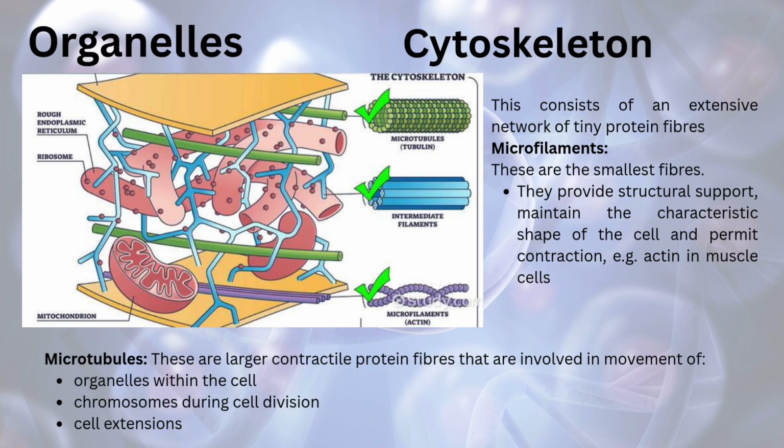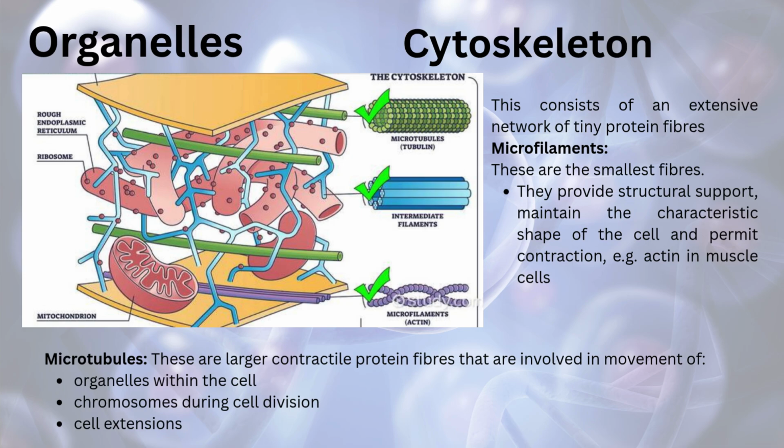Cytoskeleton. This consists of an extensive network of tiny protein fibers called microfilaments. These are the smallest fibers. They provide structural support, maintain the characteristic shape of the cell, and permit contraction. Example, actin in muscle cell.